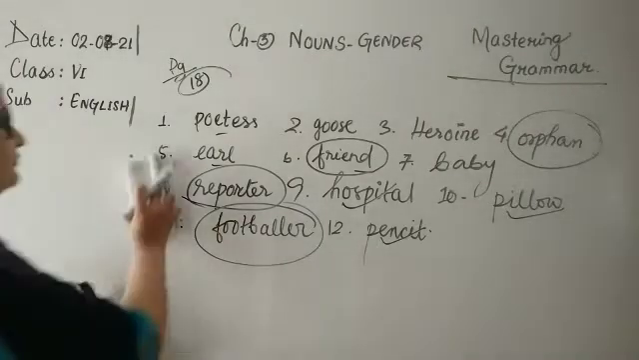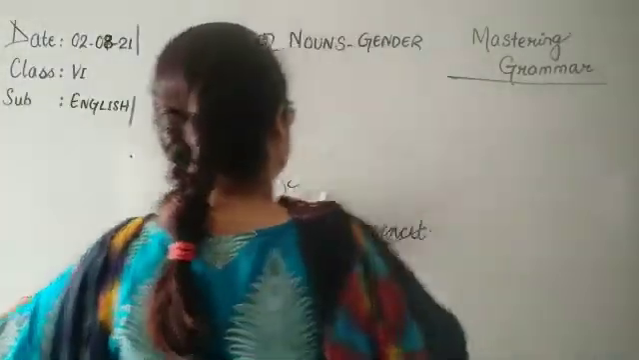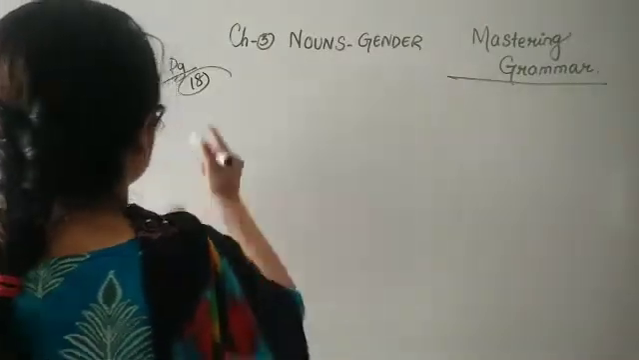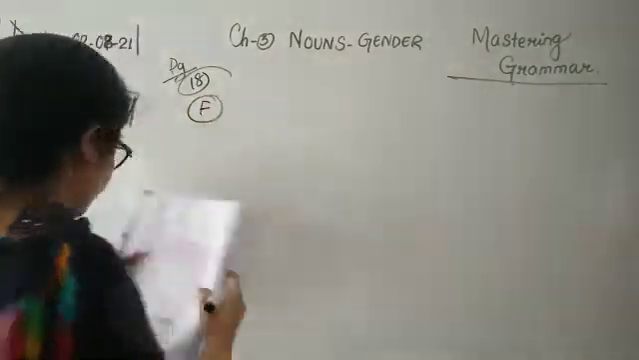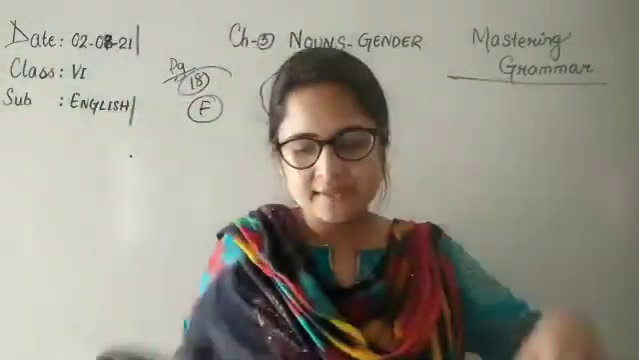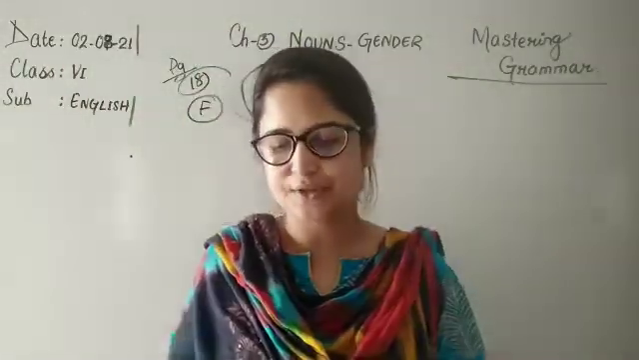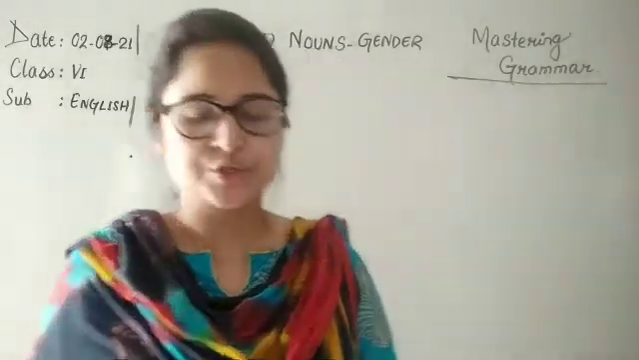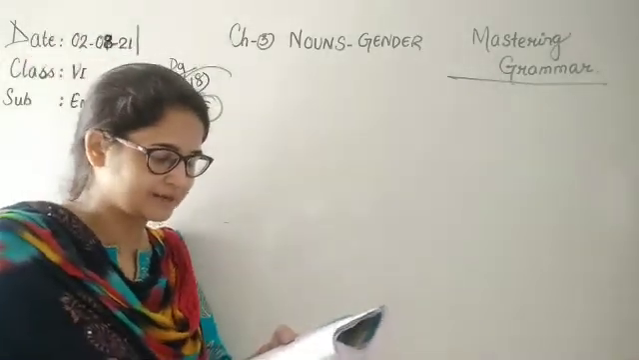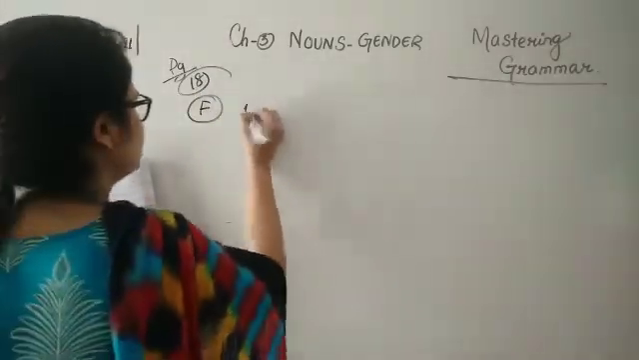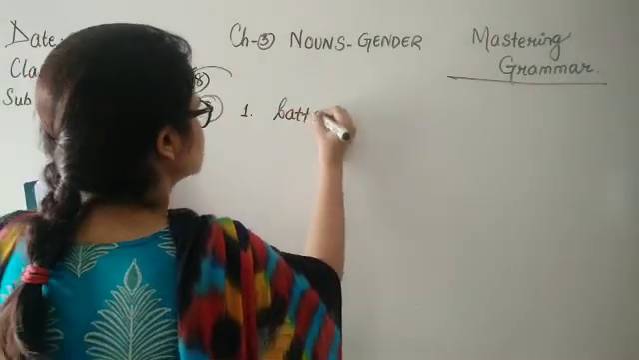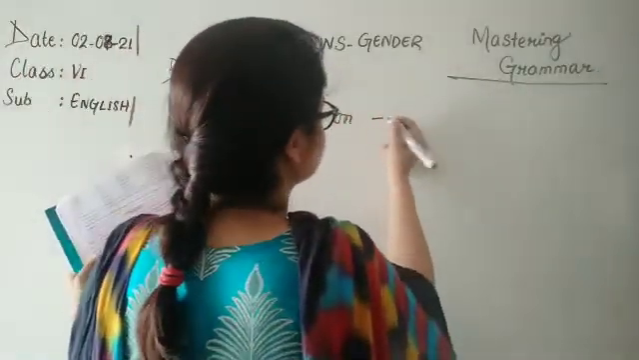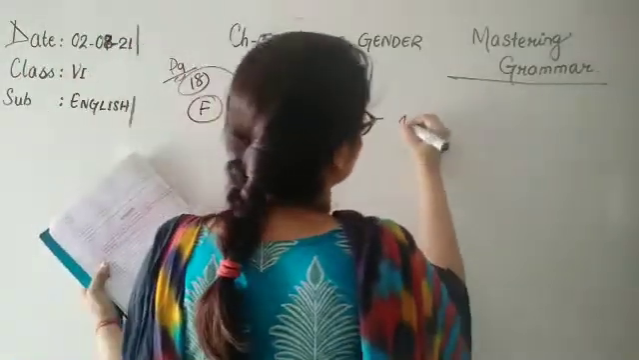Now let's move to exercise F. It's on page number 18 only. Read the following sentences and state whether the words printed in bold are of feminine, masculine, neuter or common gender. Children, I will be writing only the answers. You will have to write the questions. Number 1, battalion. I told you that battalion is a collective noun, so this will be a neuter gender.